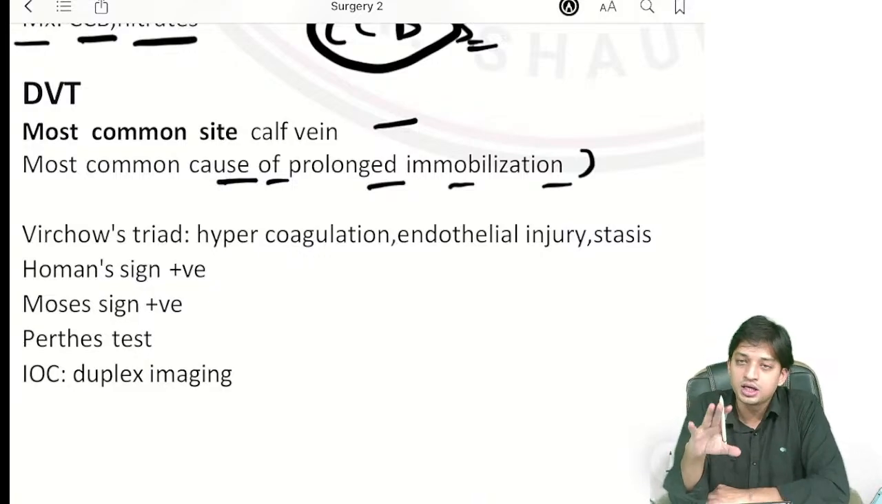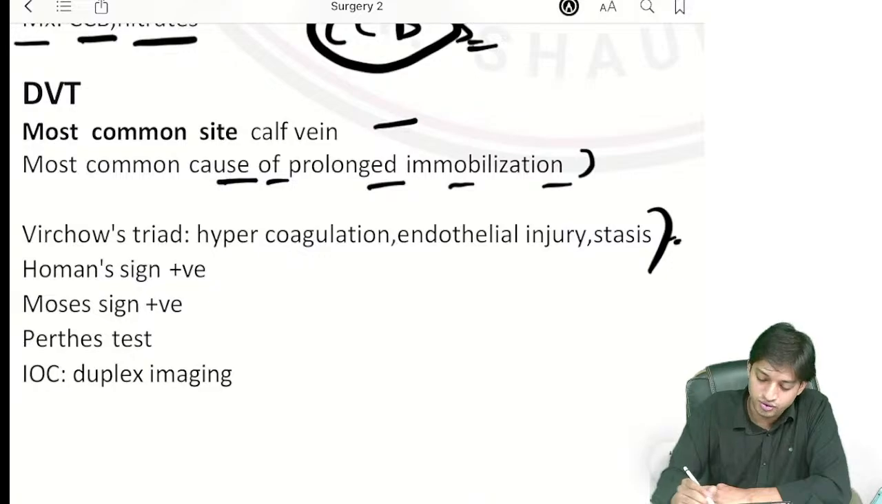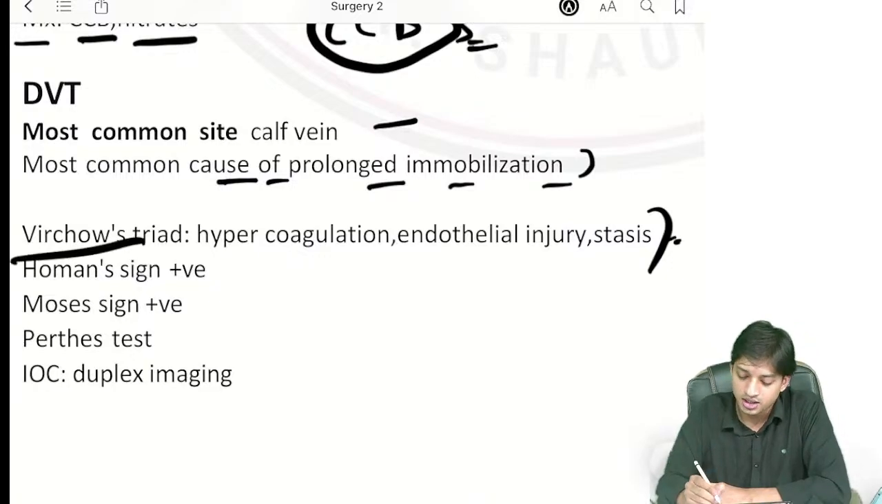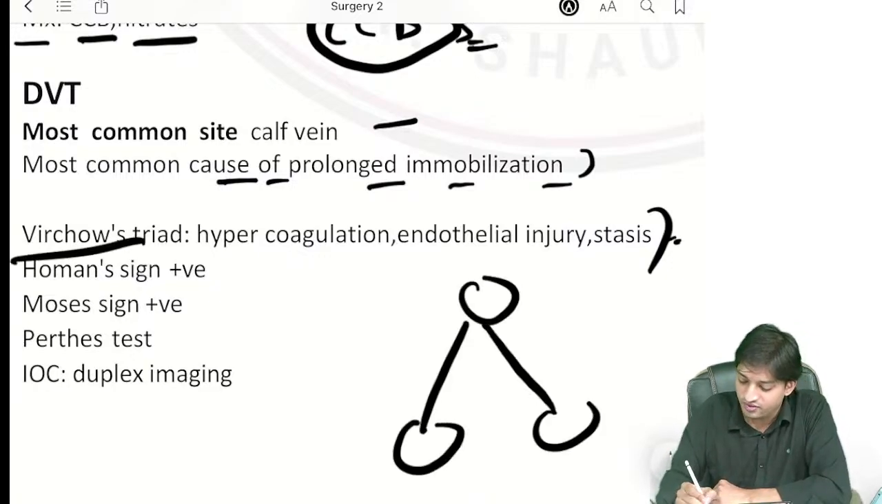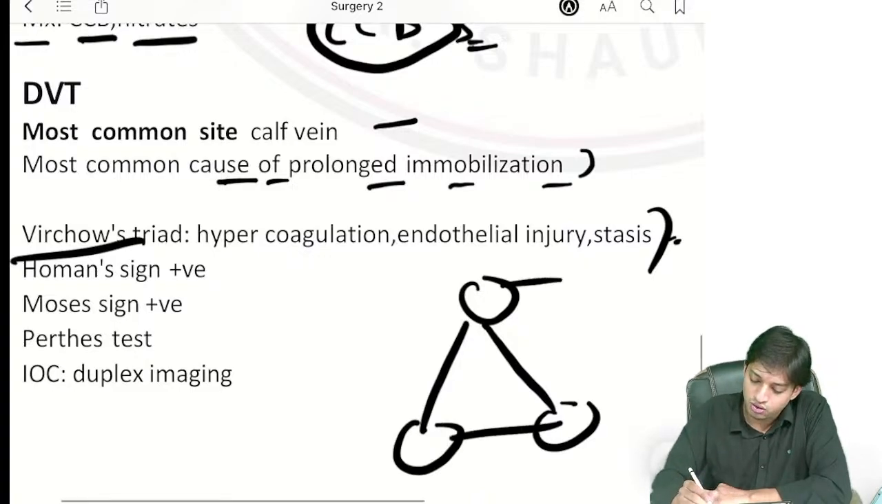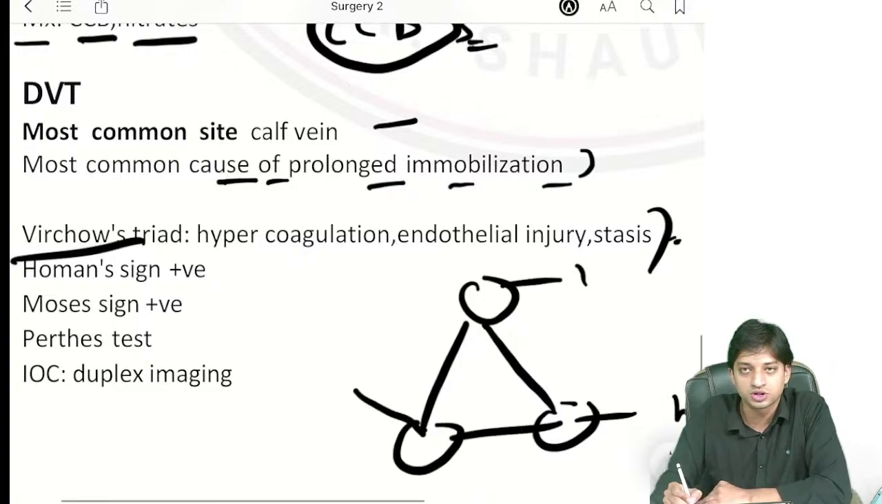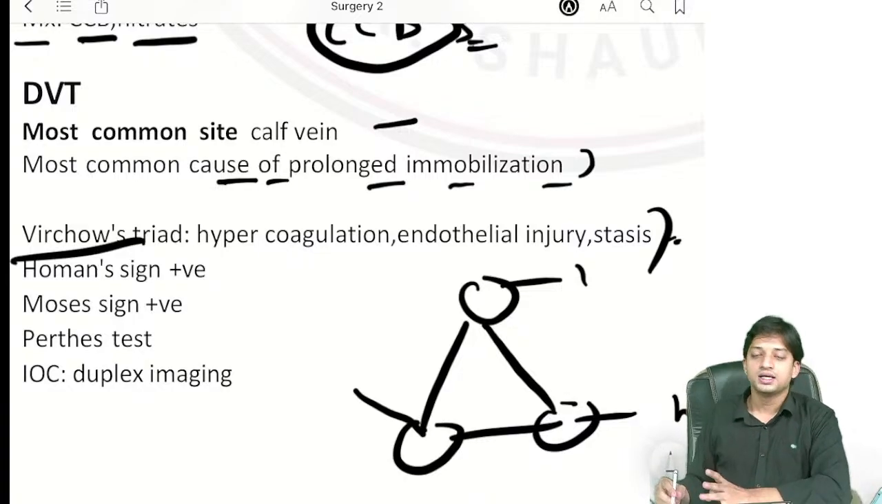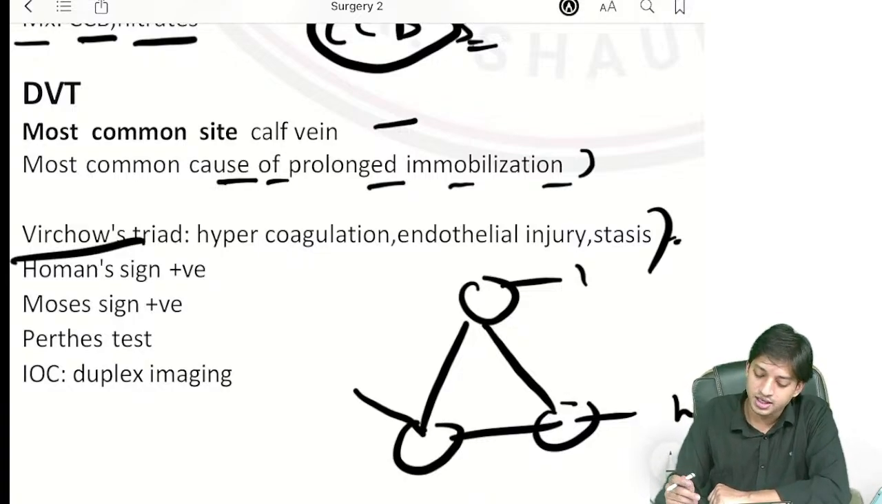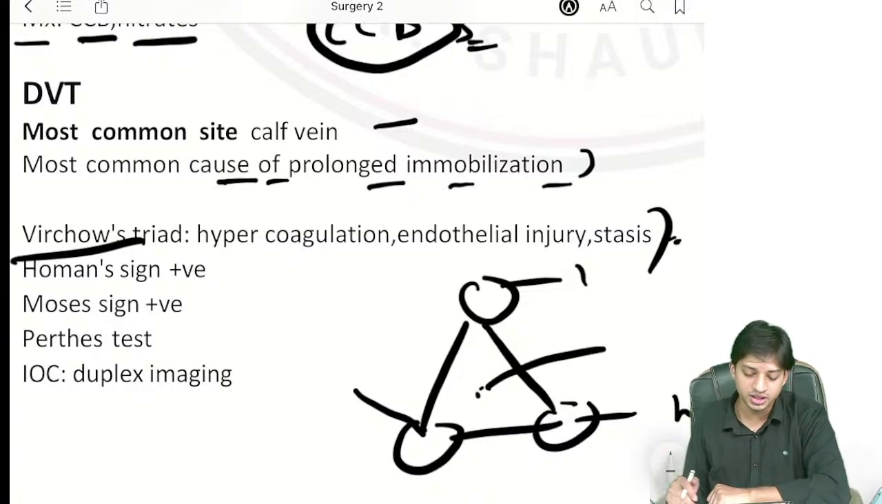Now, coming here to the important triad from general pathology, you can correlate. You have the Virchow triad. In Robbins, you will see they have given you a triangle showing hypercoagulation, endothelial injury, and hemostasis or stasis, right? They all together make the Virchow triad, and if the triad is present, the risk of thrombus formation increases, right?